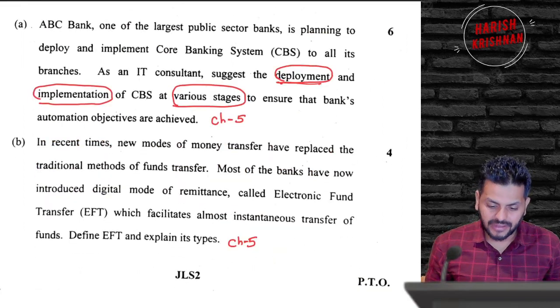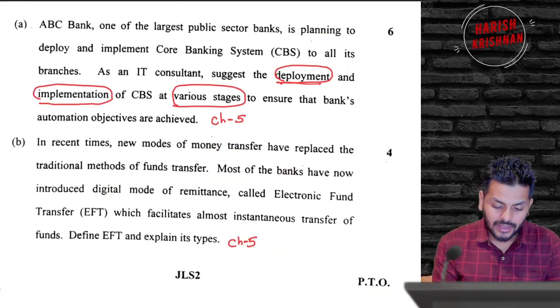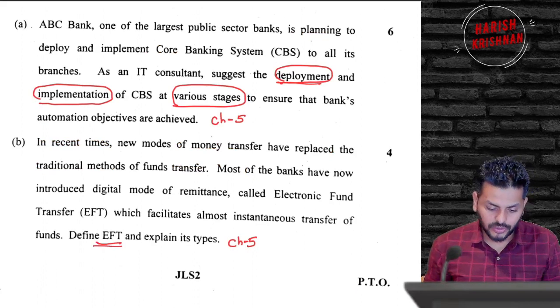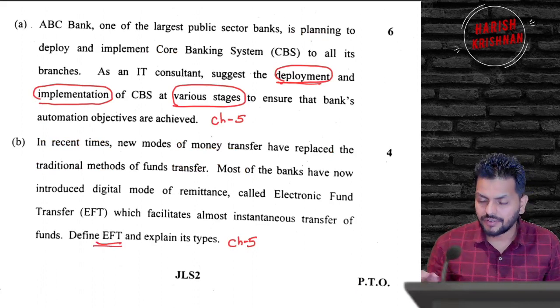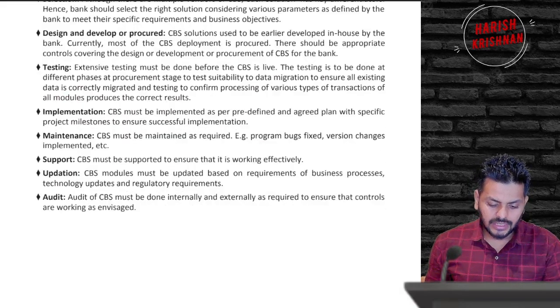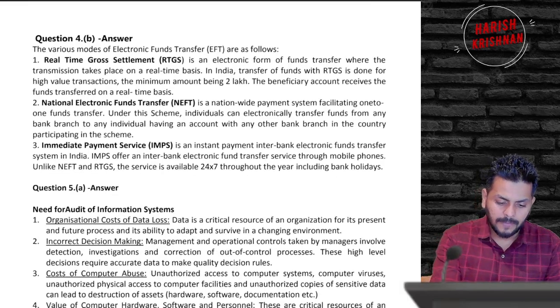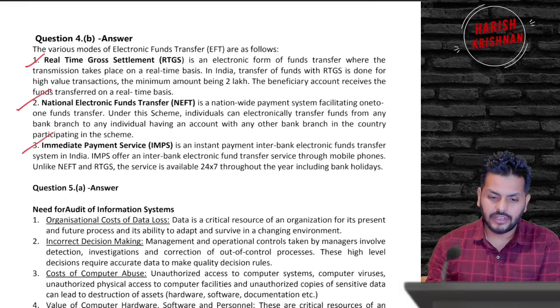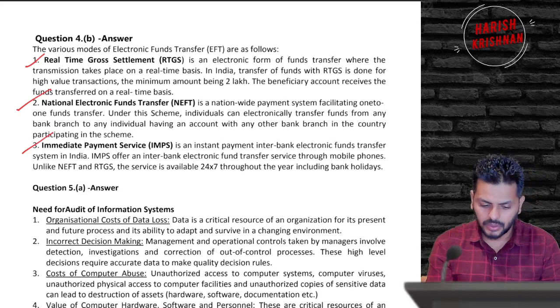And a chapter 5 question. Again, a chapter 5 question is EFT, electronic fund transfer. What is it? You got to write a one-line definition: transferring funds on an electronic basis will be called EFT, and just give the three means there. The three ways of doing EFT you can see are RTGS, NEFT and IMPS. These are the various modes. It's a straight out of the book question.